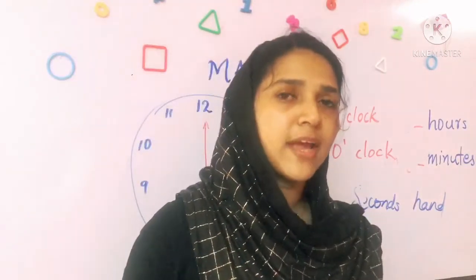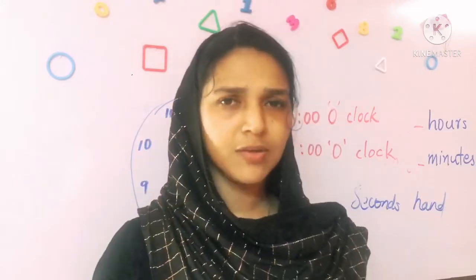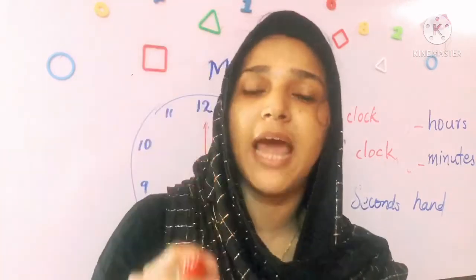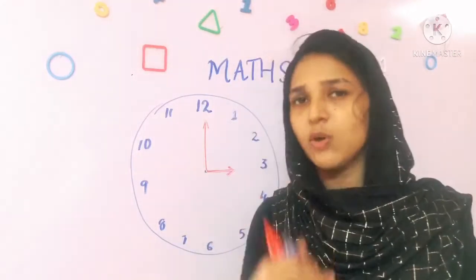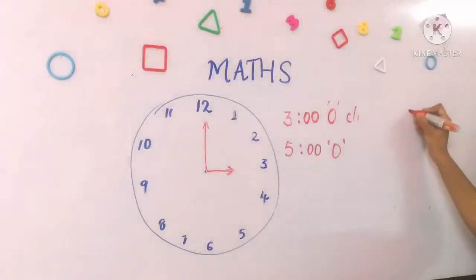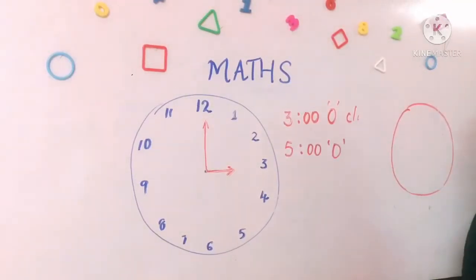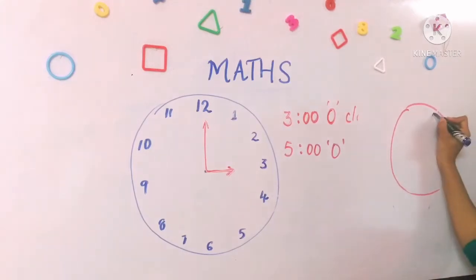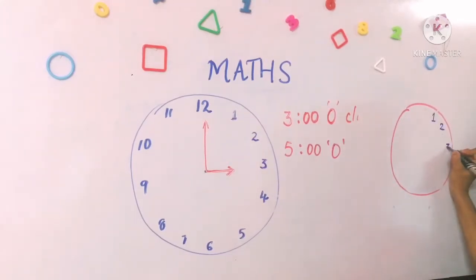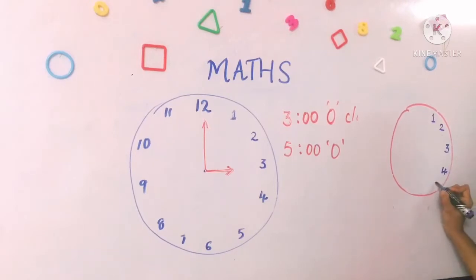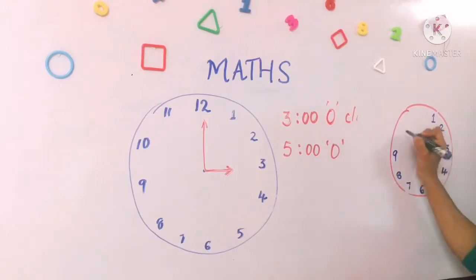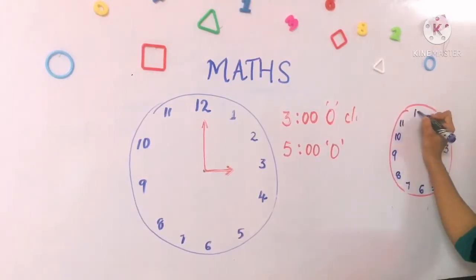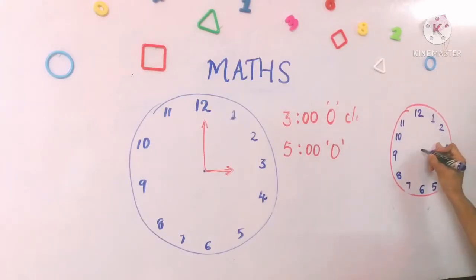Now, all of you draw a clock with 9 o'clock. All of you draw in your notebook a clock with 9 o'clock. How can we draw that? I will show you how to draw it. You also draw it in your notebooks. So, this is the clock round. Now, mark the numbers from 1, 2, 3, 4, 5, 6, 7, 8, 9, 10, 11, 12. Okay, so point the middle of the circle.